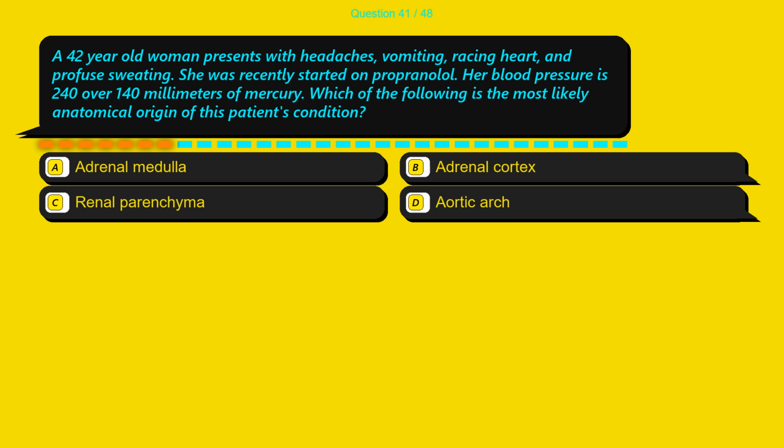Option A, adrenal medulla. Option B, adrenal cortex. Option C, renal parenchyma. Option D, aortic arch.